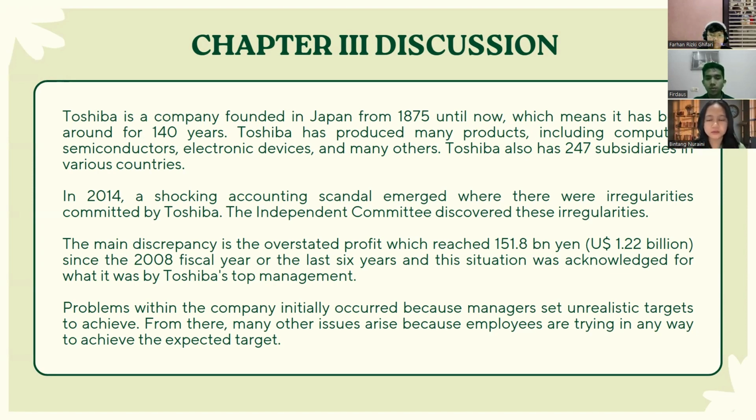Overstated profit can occur not because of economic factors, but precisely because of non-economic factors, namely the corporate culture where subordinates cannot fight superiors. Indeed, even in Japan, there is a culture of respecting elders or seniors, but in fact, this culture has led to deviation for Toshiba. The problem within the company initially occurred because managers set unrealistic targets to achieve. From there, many other issues arise because employees are trying in any way to achieve the expected target.